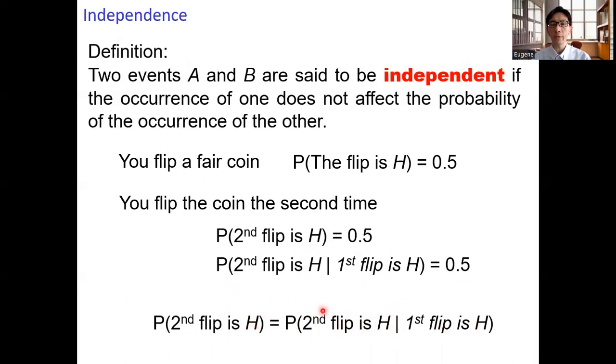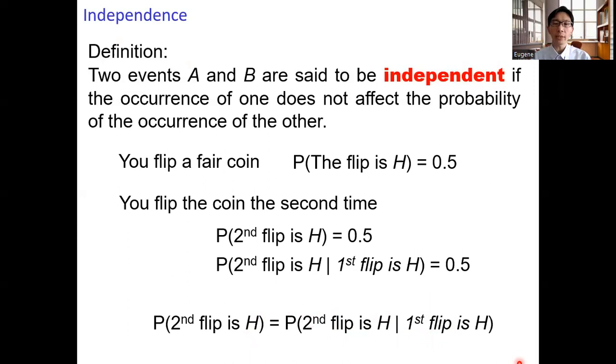They both equal 0.5. And here, it doesn't matter whether the first flip is a head or not. The probability that the second flip is a head remains unchanged. So here we can say that the event that the first flip is a head and the event that the second flip is a head are independent events.